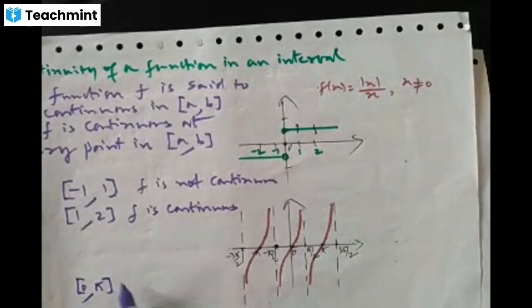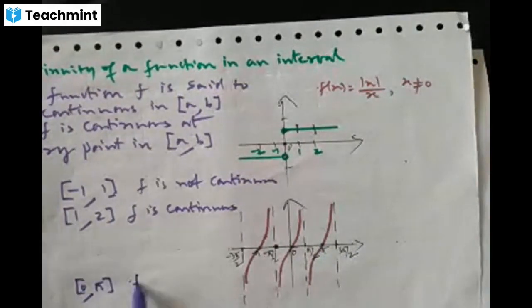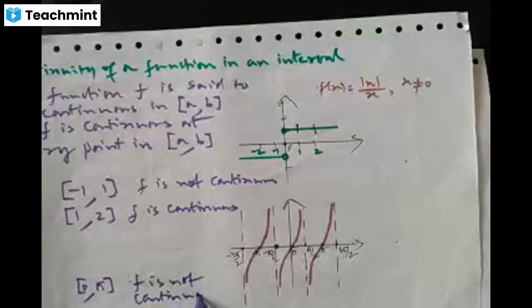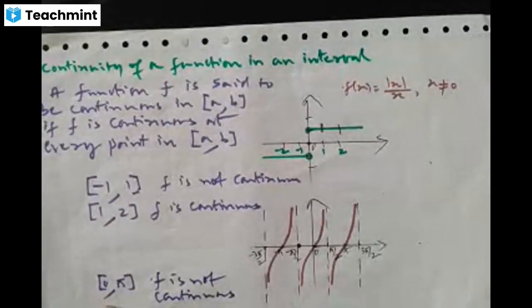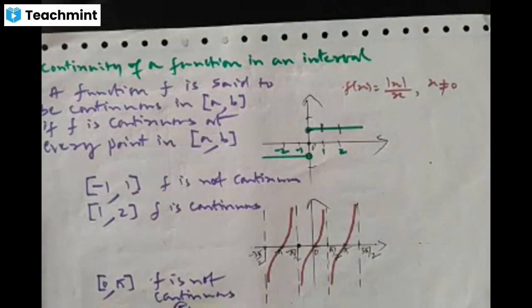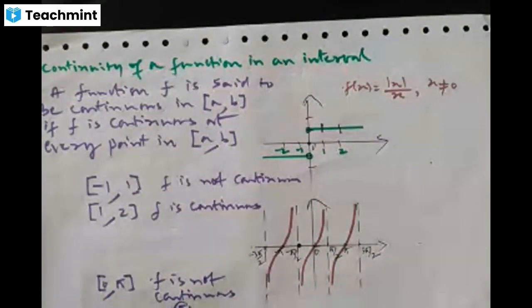It is not continuous, because in the interval we have pi by 2, right? At this point, tan function is not continuous, because the tan function is not defined at that point. So the tan function is not continuous in the interval 0 comma pi, right?